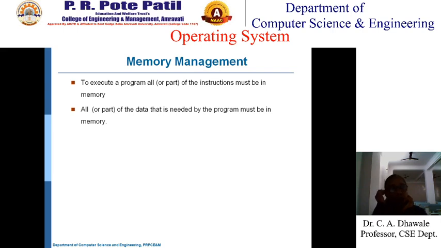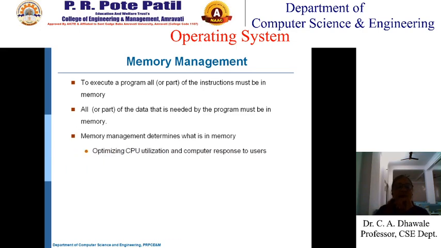Sometimes if the program is very large, then that program is divided into parts. The first part will be loaded in memory and executed. The second part will be loaded in memory, and so on. So memory management determines what should be in memory, and it optimizes the CPU utilization and the computer's response to the users.